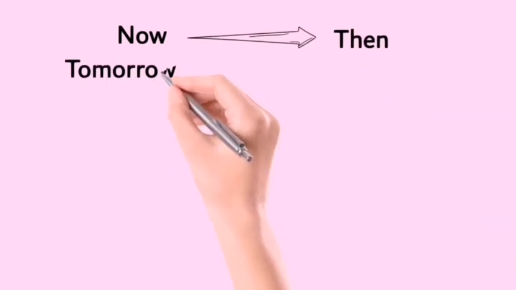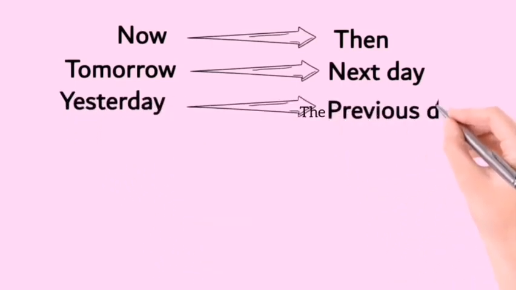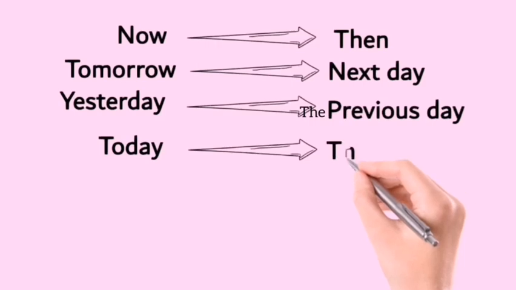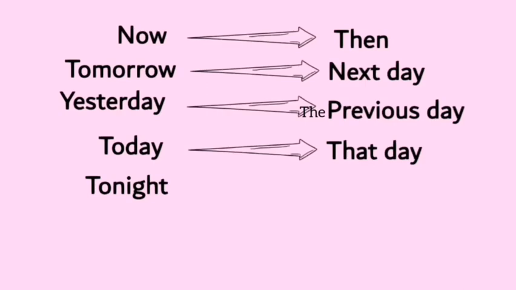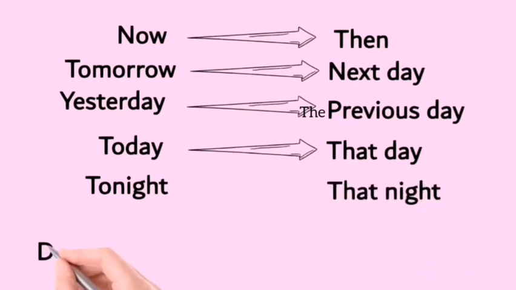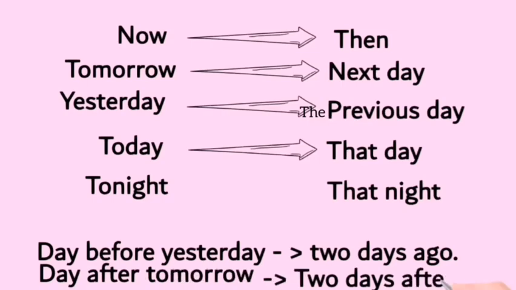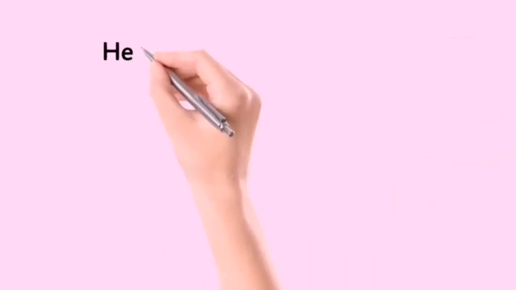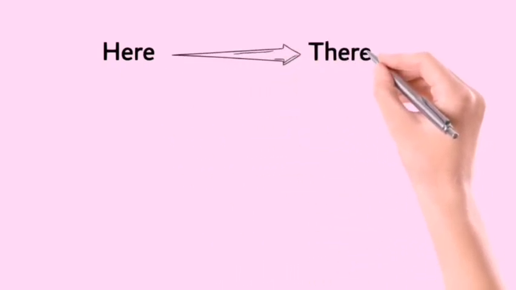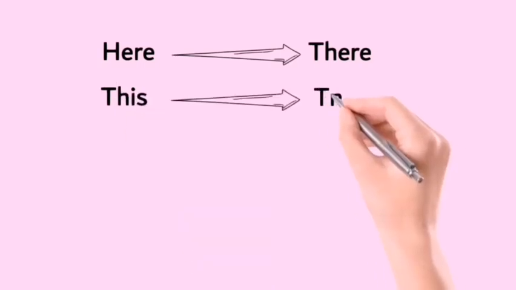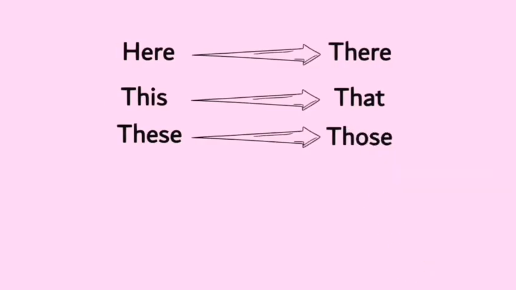Now here are some examples of how the expression of time changes in reported speech. Now is changed into then, tomorrow, the next day, yesterday, the previous day, today, that day, tonight, that night, the day before yesterday, two days ago, the day after tomorrow, two days after. Now expressions of place will change like this: here will be changed into there, this will be changed into that, these will be changed into those.